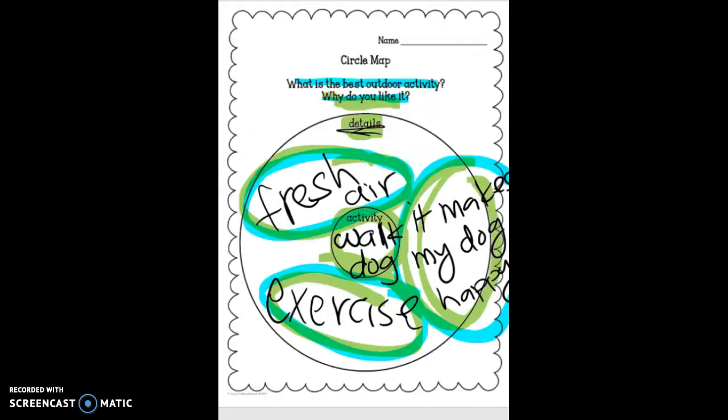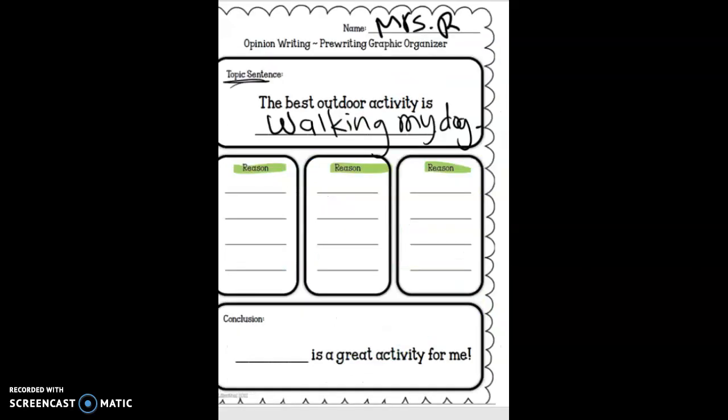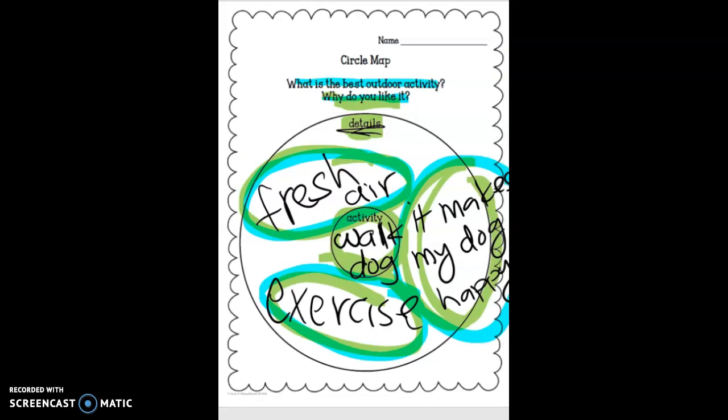Okay, then we need to give three reasons to support our opinion. So if you go back to your circle map, the outer circle is your reason. So the first one is fresh air. Reason number one, I'm going to say you can get fresh air. Okay, then go back to your circle map for reason number two. I said it makes my dog happy.